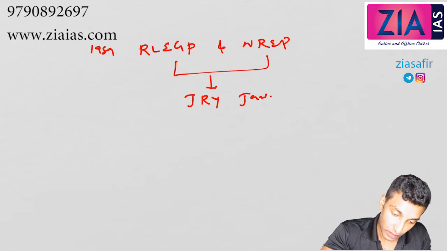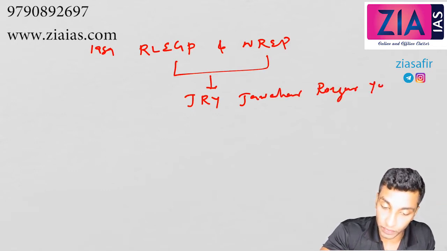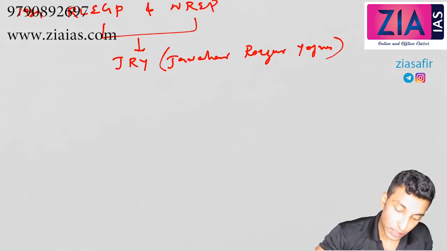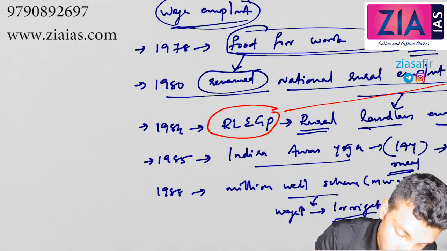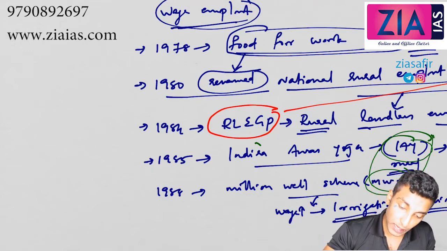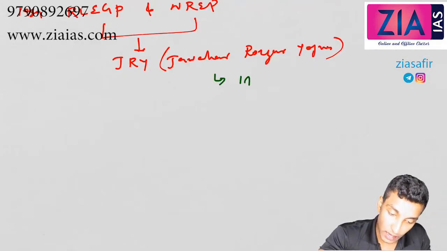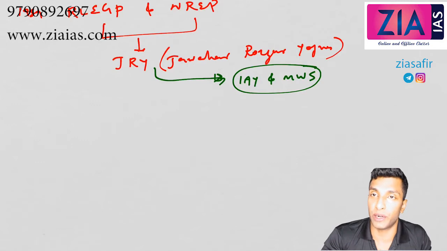And these two schemes, Indira Awas Yojana and the Million Well Scheme, were made sub-schemes under Jawahar Rozgar Yojana.